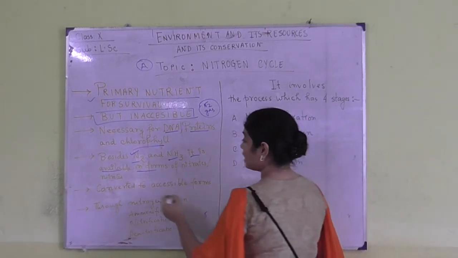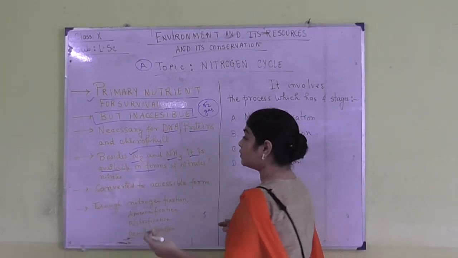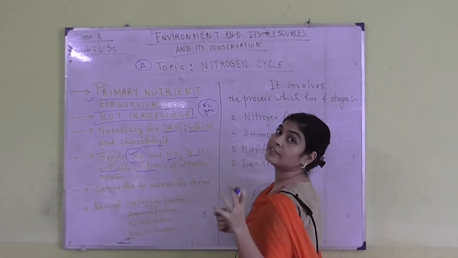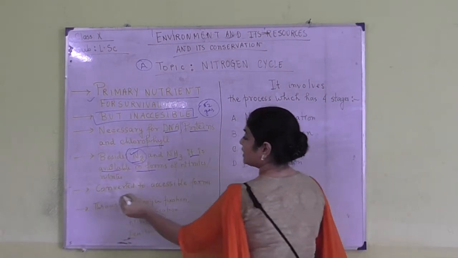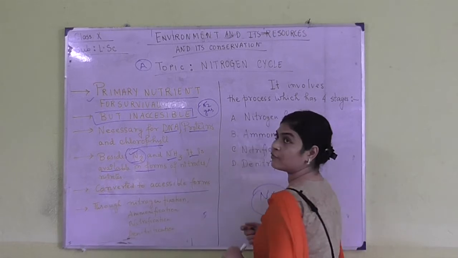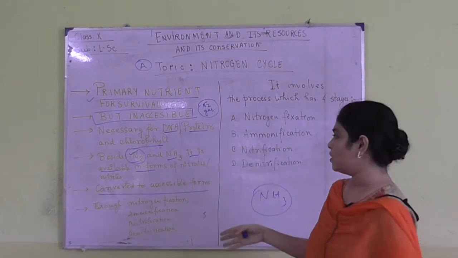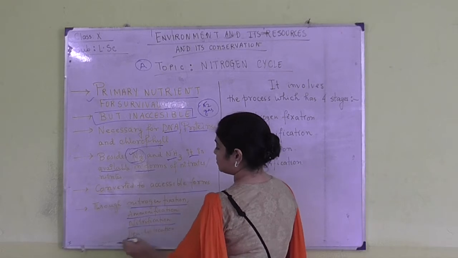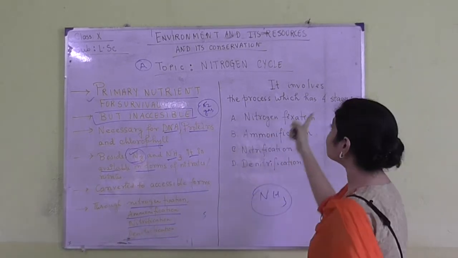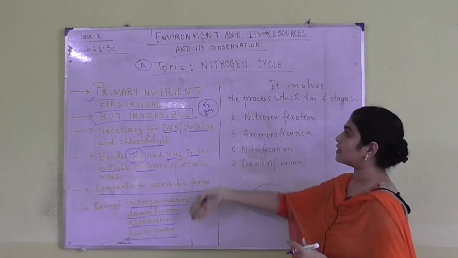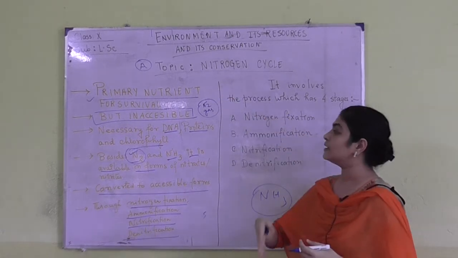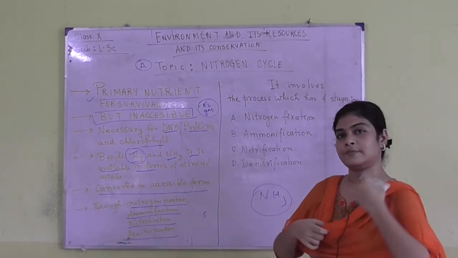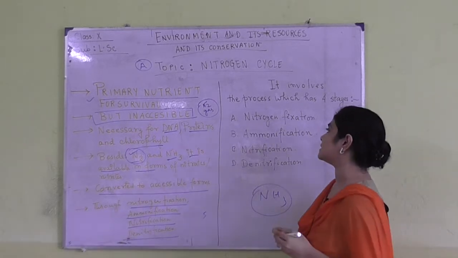Now what is happening? The inaccessible form, that is the nitrogen gas form of this nutrient, is converted to accessible forms through different methods. What are those methods? The methods are nitrogen fixation, ammonification, nitrification and denitrification. This is the basis of the nitrogen cycle. Now we are getting into the details and we will talk about each of these processes in detail.